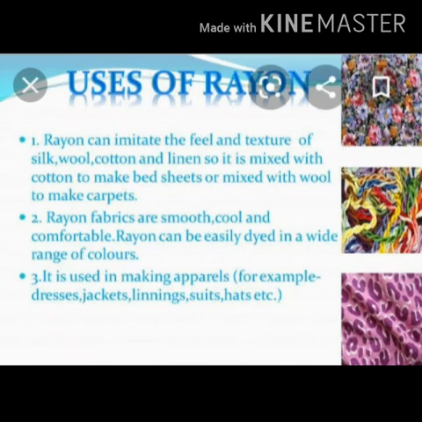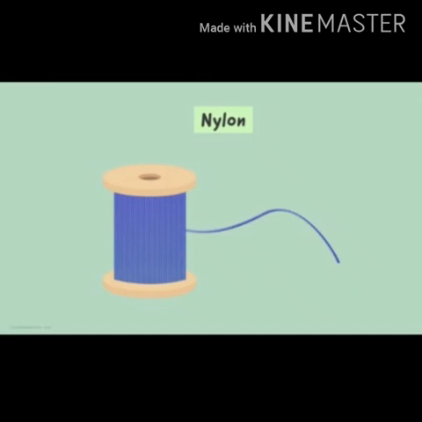Uses of rayon: rayon can imitate the feel and texture of silk, wool, cotton and linen. It can be mixed with cotton to make bed sheets or mixed with wool to make carpets. Rayon fabrics are smooth, cool and comfortable, and they can be easily dyed in a range of colors, so they can be used in making apparel, for example dresses, jackets, earrings and shoes.